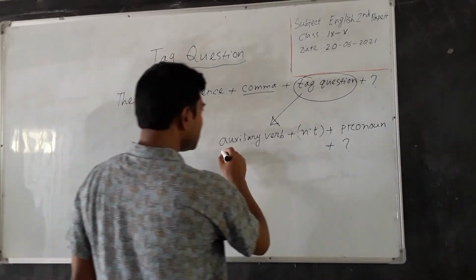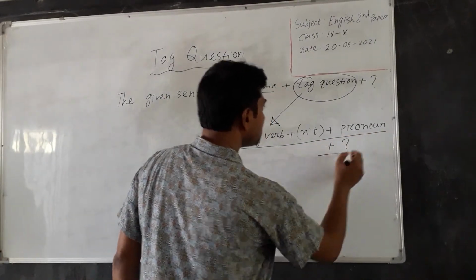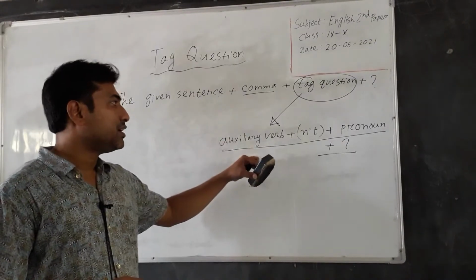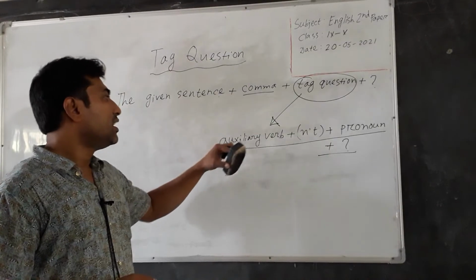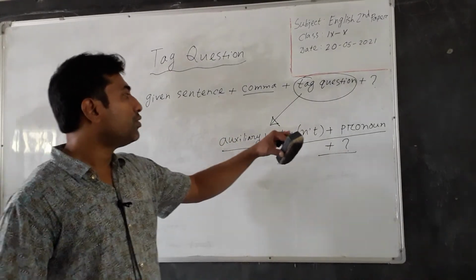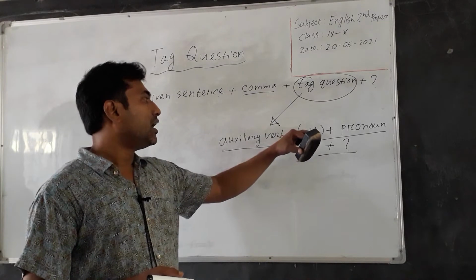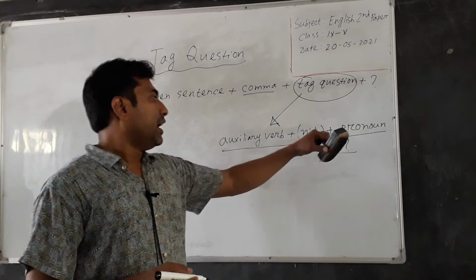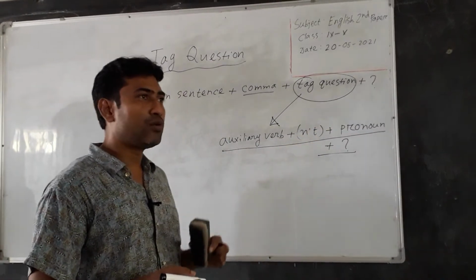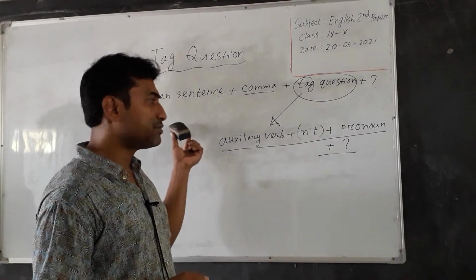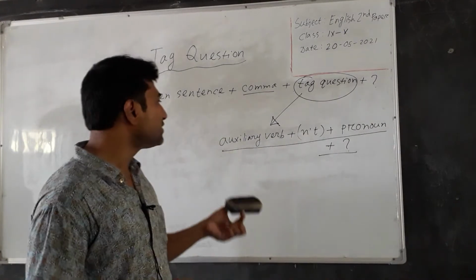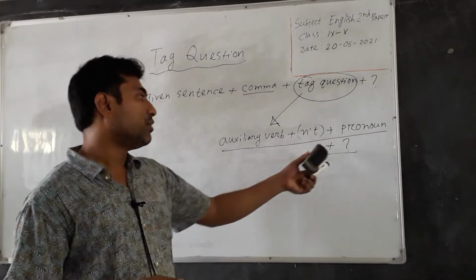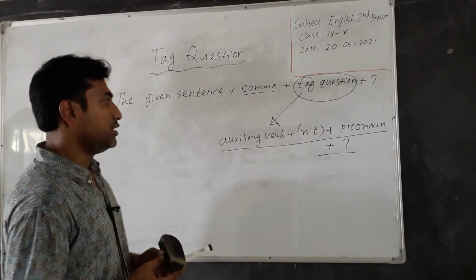And dear students, these are the parts of a tag person. First of all, we have to identify the auxiliary verb from the given sentence, and then we have to write the contraction of not if it is necessary, and then we have to write the pronoun of the subject of the given sentence, then we have to write the note of interrogation.